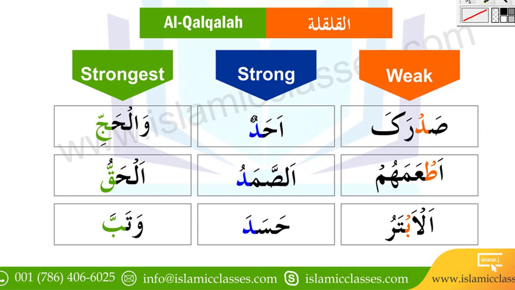So make sure if any sign like Fatha, Kasra, Dhamma, or double Fatha, double Kasra, double Dhamma comes on these letters of Qalqalah, we do not make Qalqalah then. Qalqalah we make at that time when these letters have a sukoon sign. That's why I was telling you that in these places when we stop, it will be a sakin letter, and sakin means when it has a sukoon or jazm sign.